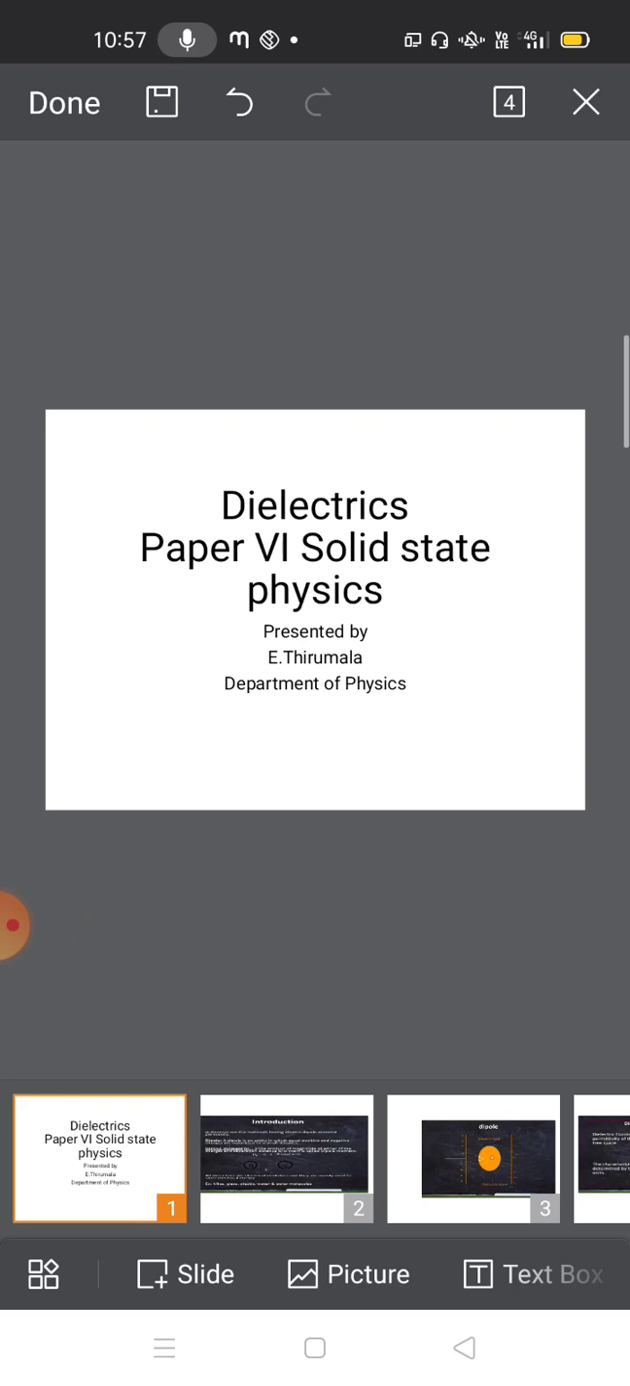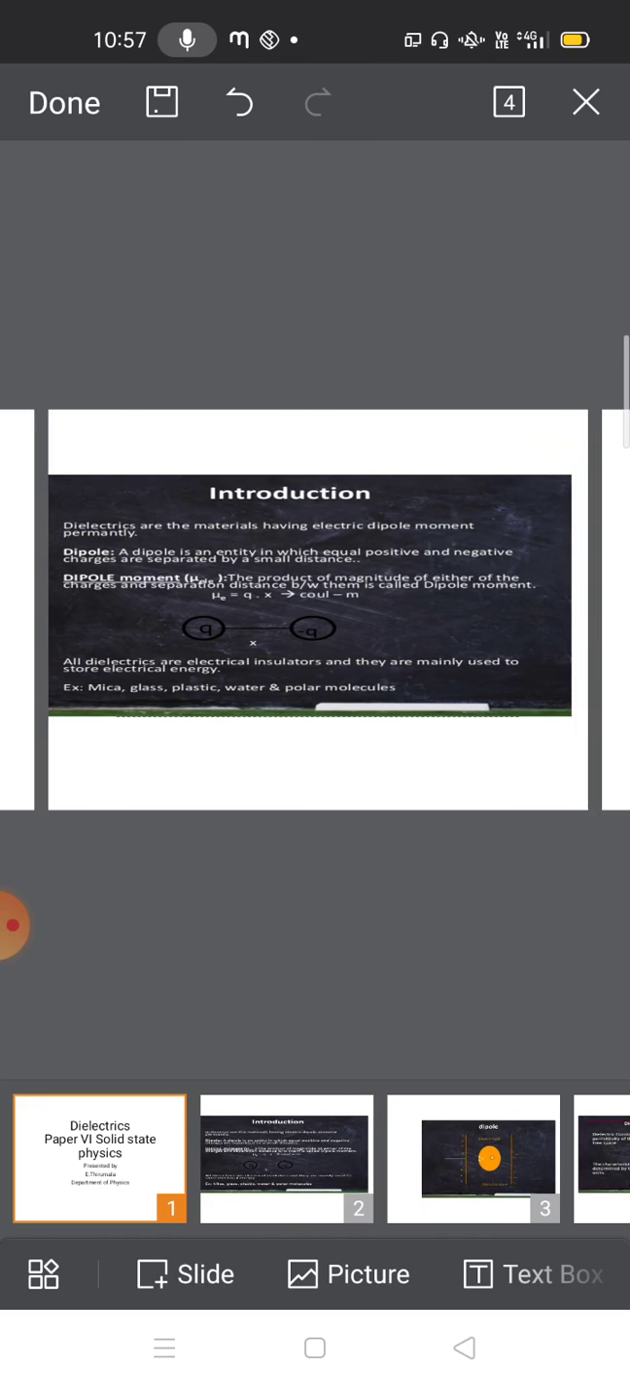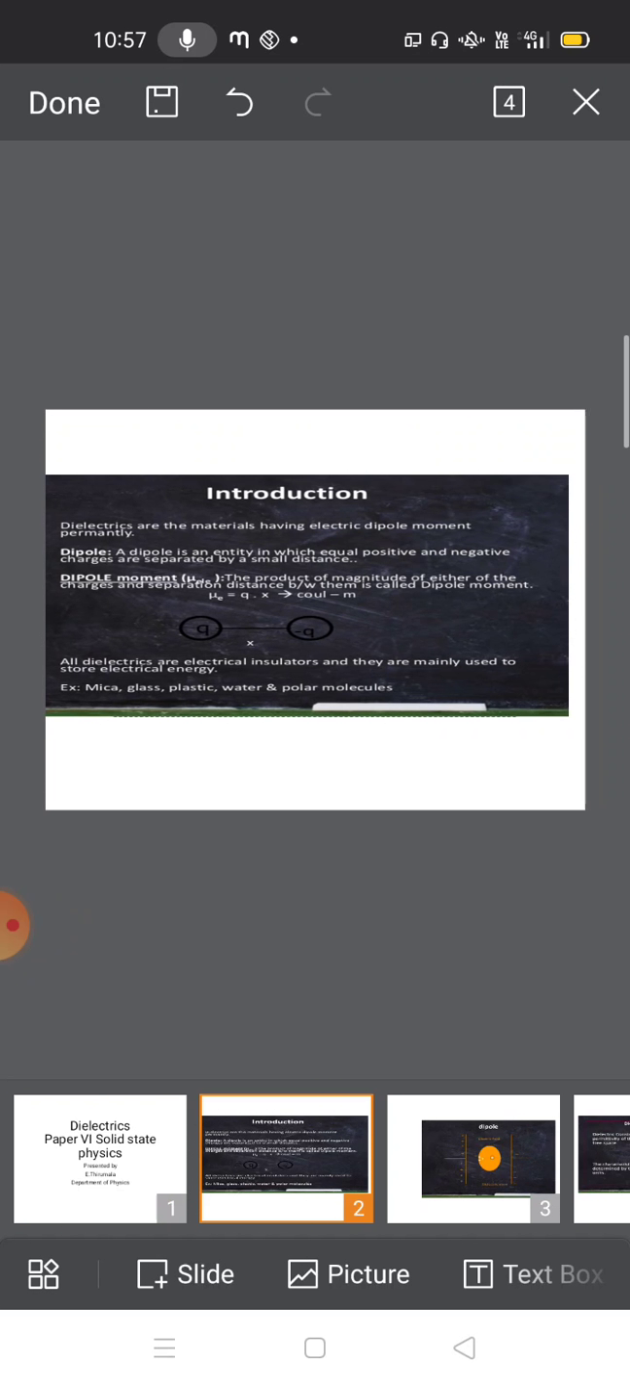So today we discuss dielectrics in solids. This is the sixth paper, solid state physics. Now, an introduction to dielectrics. What is meant by dielectrics?